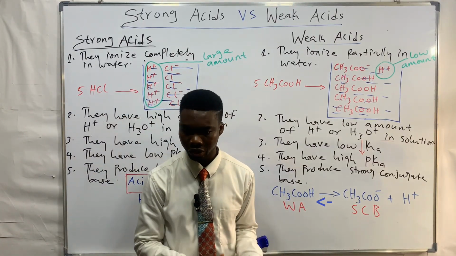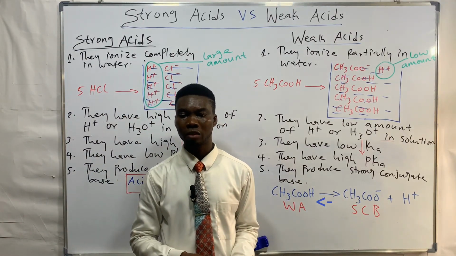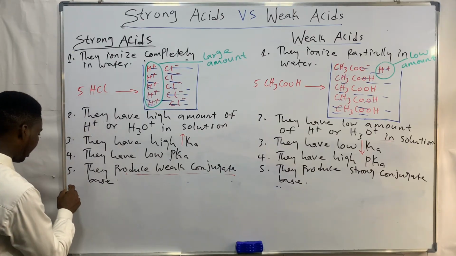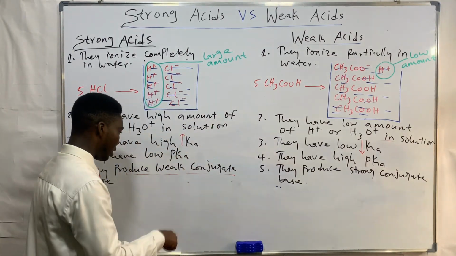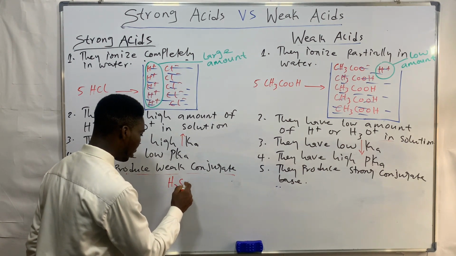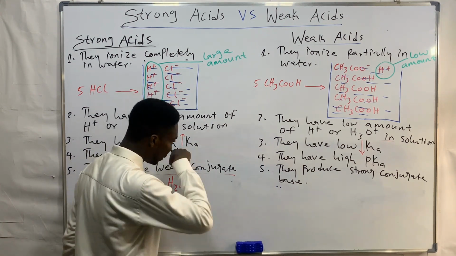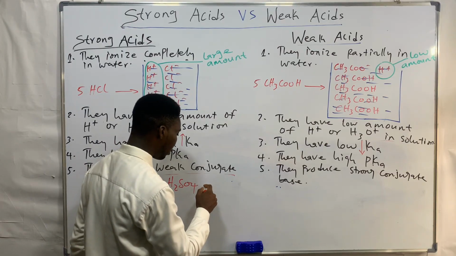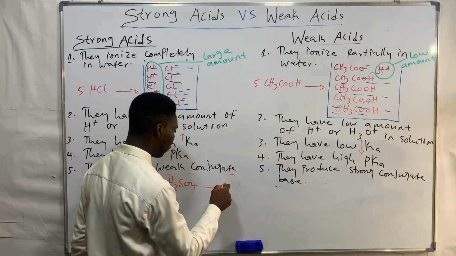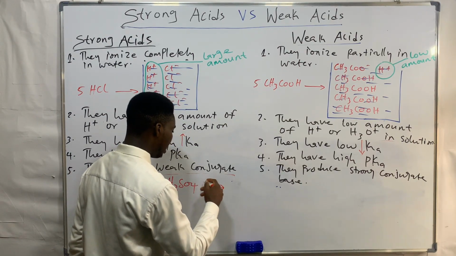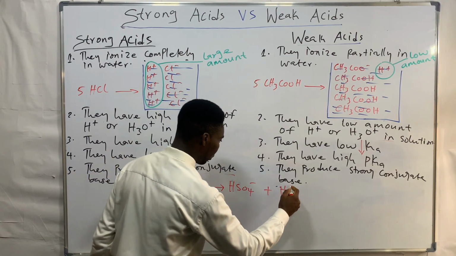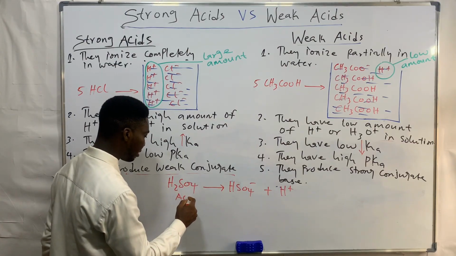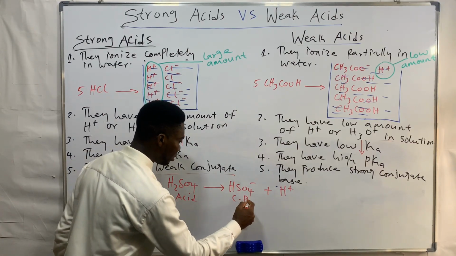Point number 6. Now that reminds me, let me quickly ask you this question. H2SO4. The conjugate base of H2SO4 is HSO4 minus, plus H plus. So this is the acid and this is the conjugate base. You must know that the difference between an acid and its conjugate base is 1 proton.